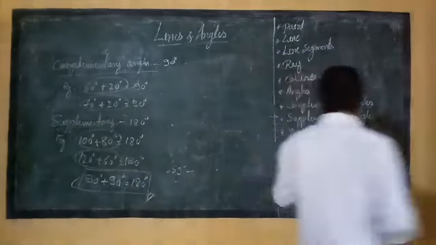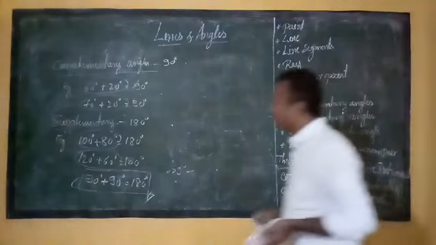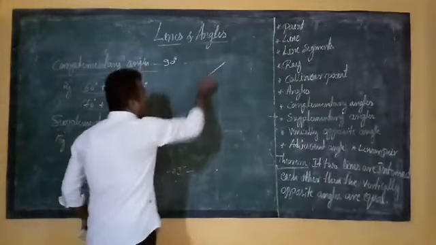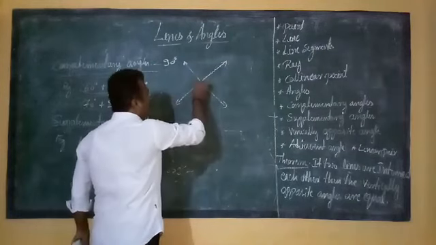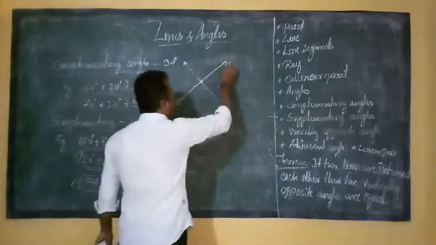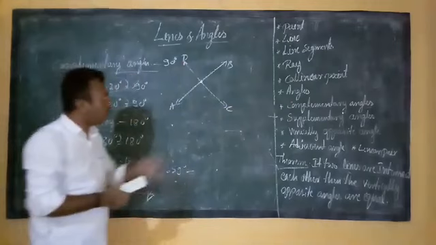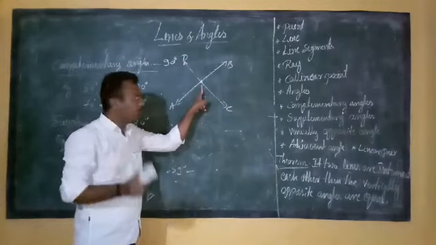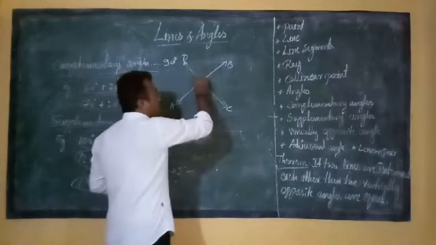So next one, vertically opposite angles. What is the meaning of vertically opposite angles, students? If two lines intersect at a single point, you can take any two lines, say AB and CD, these two lines intersect each other at a single point, and they form vertically opposite angles.